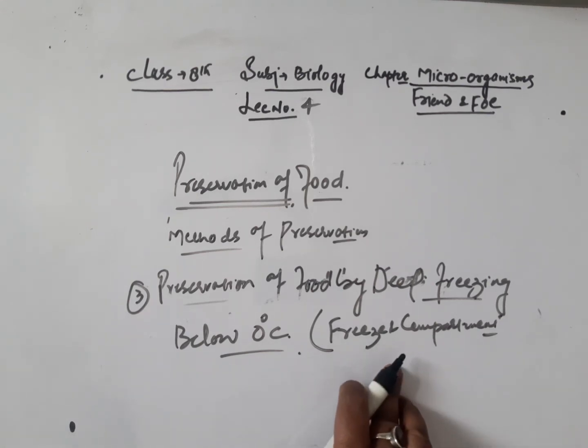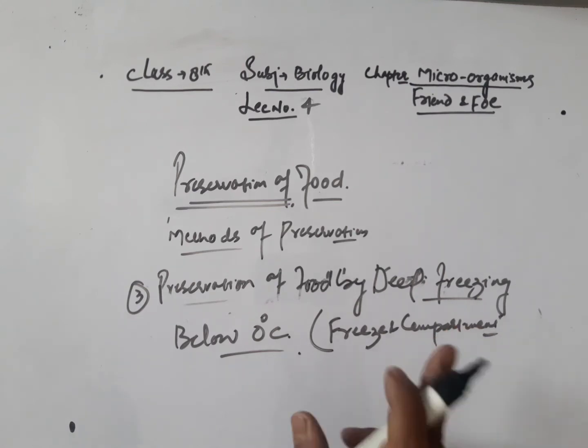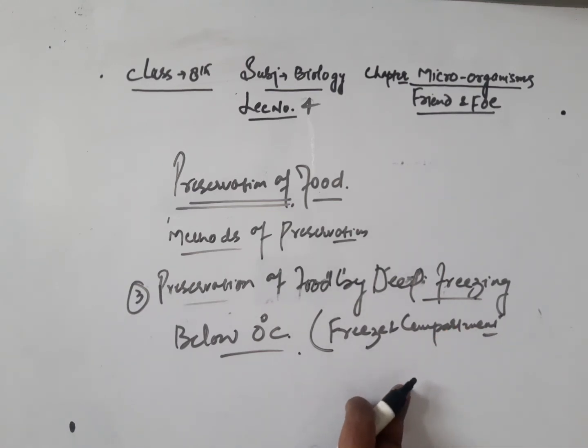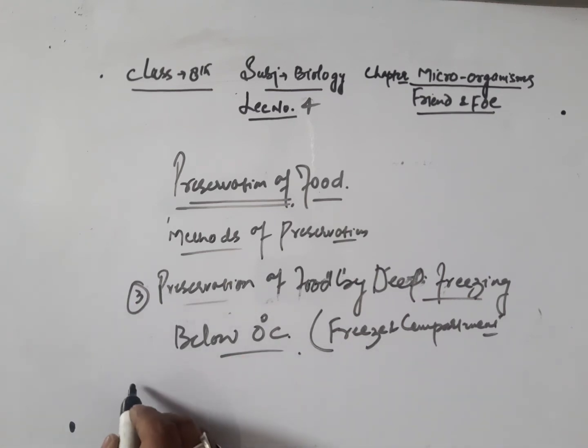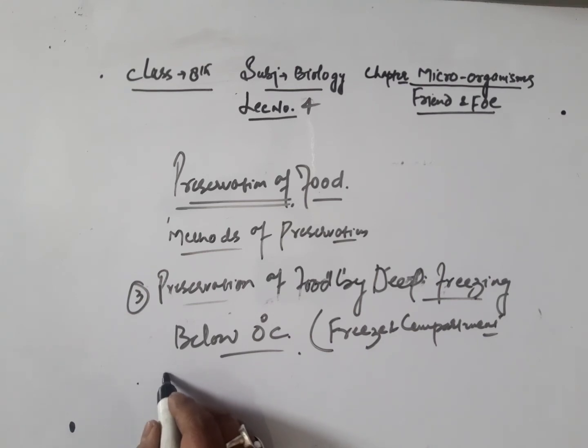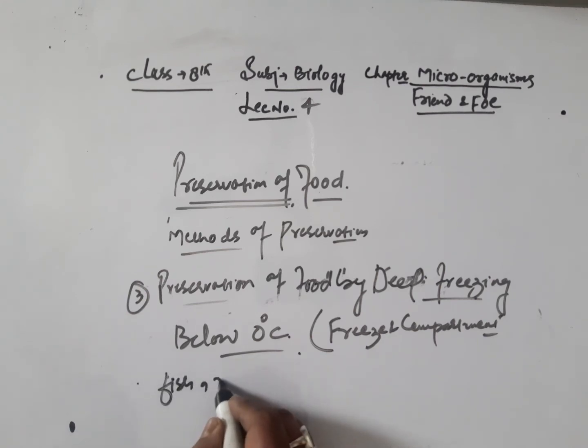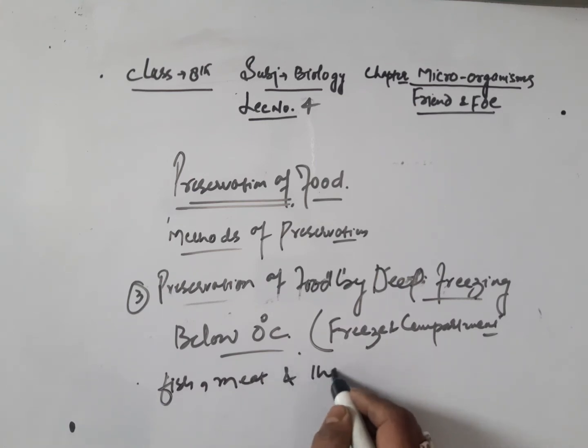When the food is kept in a deep freezer, whose temperature is much below 0 degree, the food gets frozen. At the very low temperature in the deep freezer, the growth of food spoiling microorganisms is prevented. So in this way, we can prevent some foods from spoilage. Deep freezing method is used for the preservation of fish, meat, and their products,